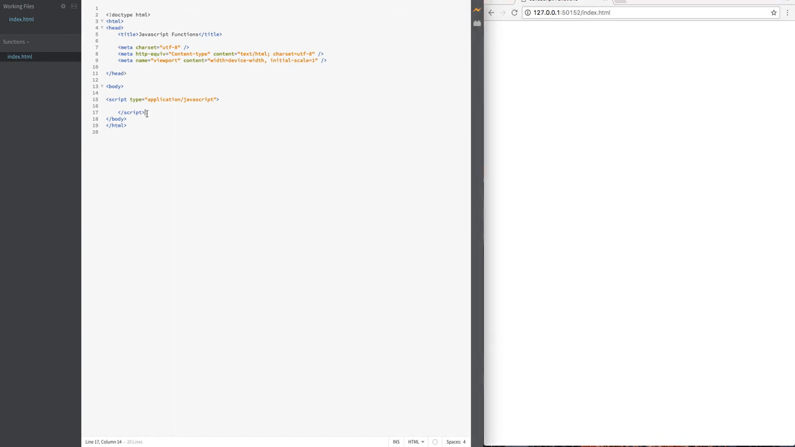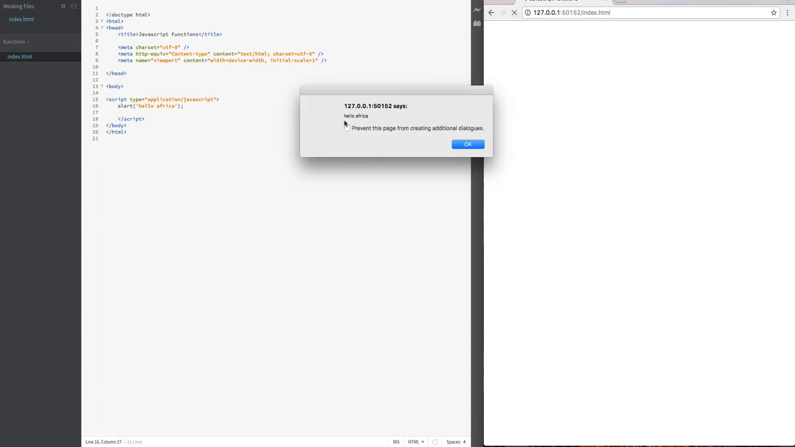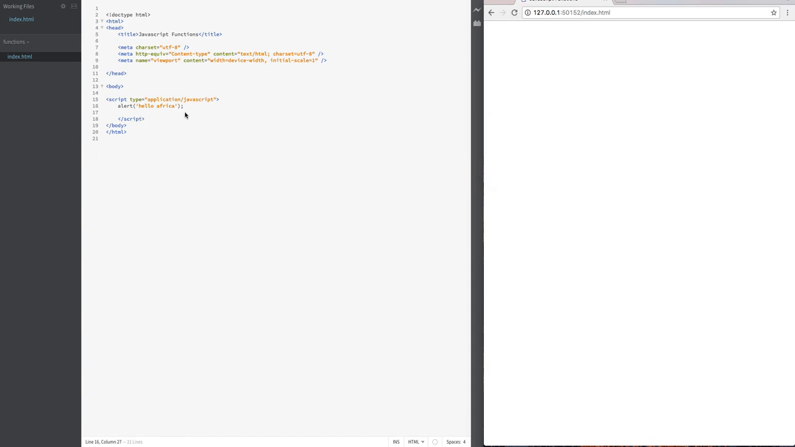In my previous video, what I did was write the code inside this script tag here, and then JavaScript will run and the browser will run it. What I mean is, if you just write alert and say hello Africa, for example, and put my semicolon here, then reload this file, you see hello Africa. So we actually write our code inside this one.